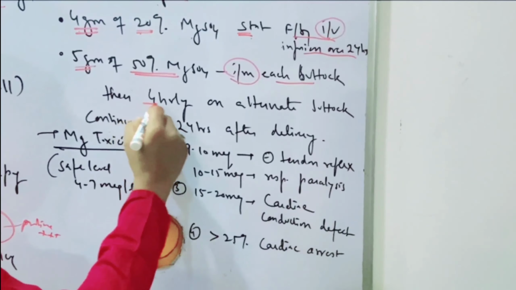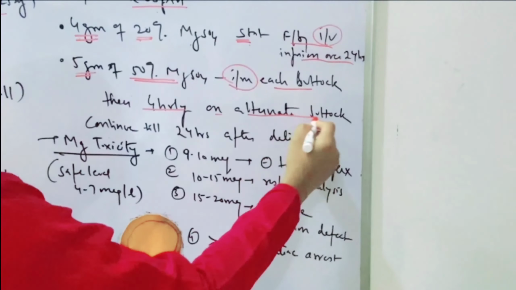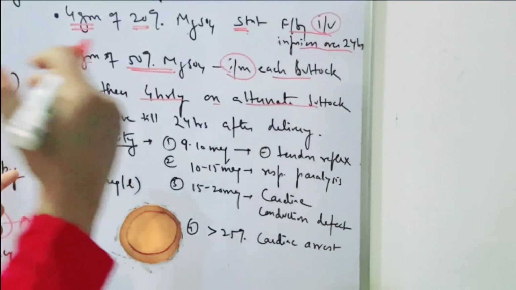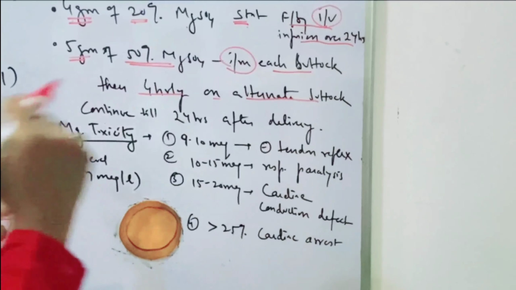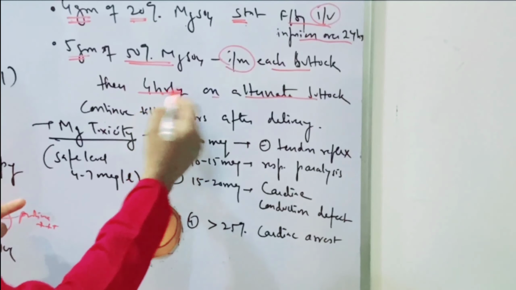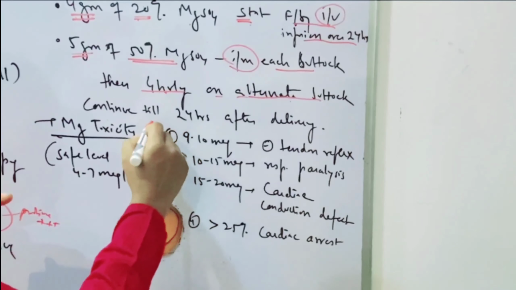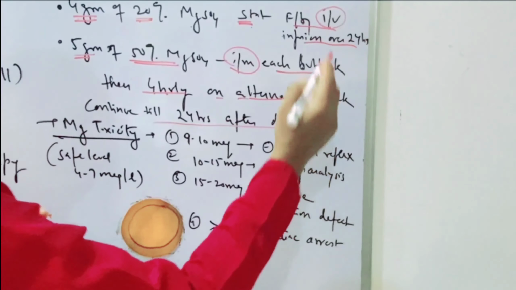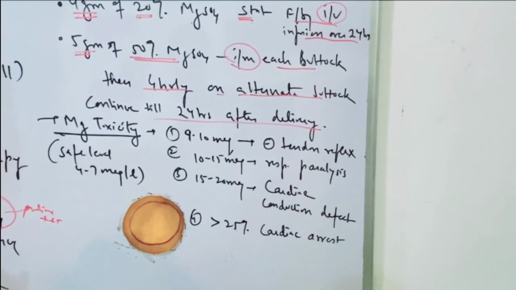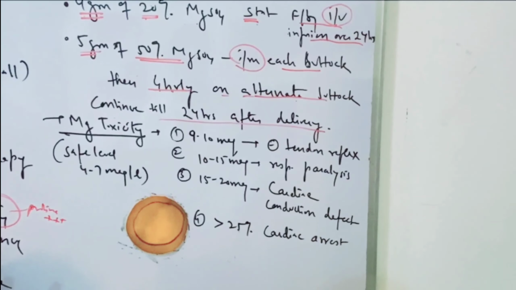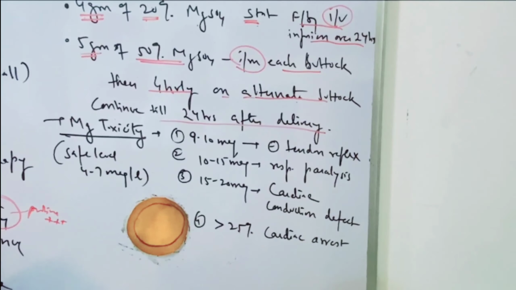Then 4 hourly on alternate buttocks. हर 4 घंटे में right side, then left side, then right side, then left side. That means 4 hourly on alternate buttocks. कब तक देना है? Till 24 hours after delivery. डिलीवरी होने के भी 24 आवर्स तक to prevent the convulsion so that मां की जान को खतरा ना हो. So as to prevent the maternal death.